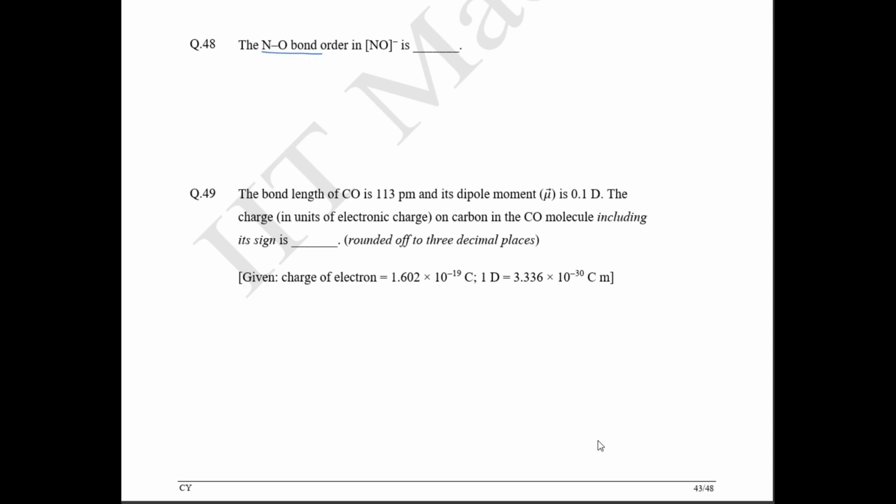The NO bond order in NO minus. Okay, so what is NO minus? Nitrogen's valence electrons: nitrogen has 7 electrons, right? Oxygen has 8 electrons, and there is one more electron. This is going to be 16 electrons.